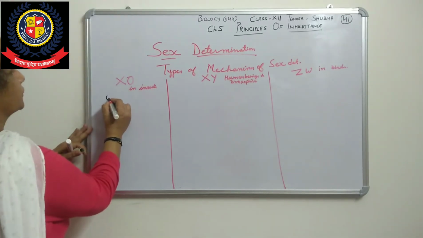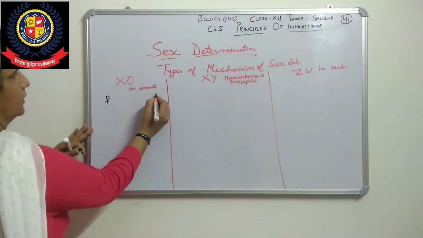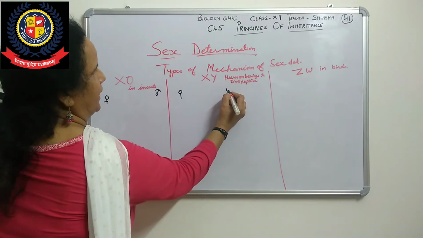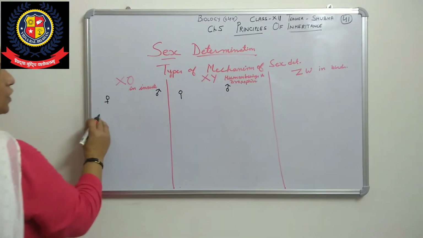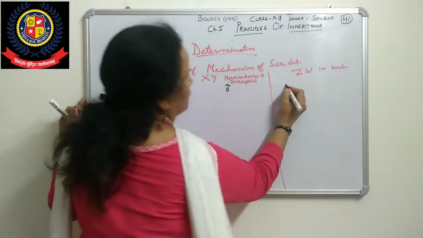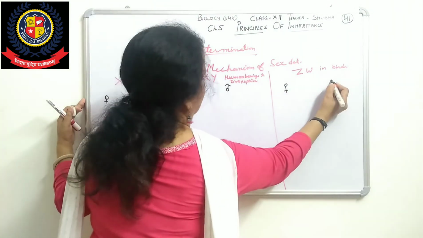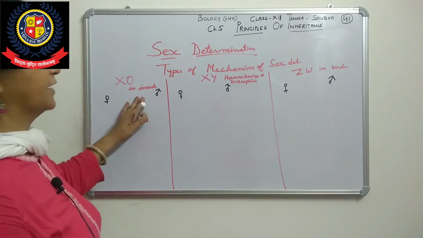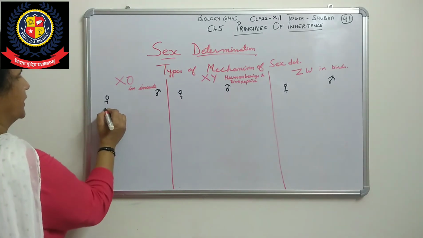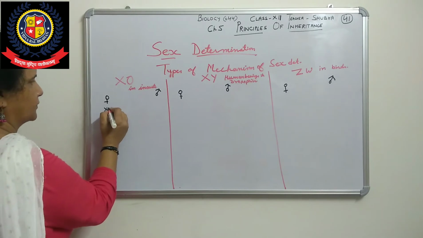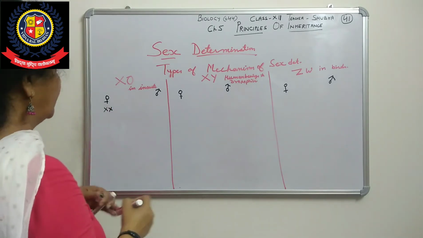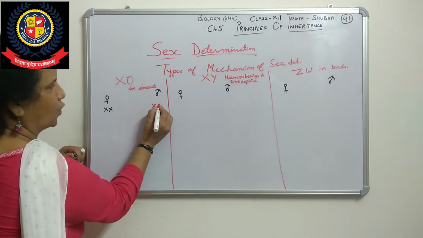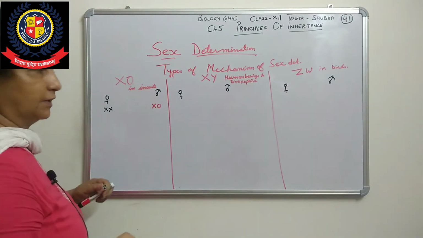Now we will draw female and male. In insects, the female is XX and the male is XO type, because here O means 0, nothing is there.